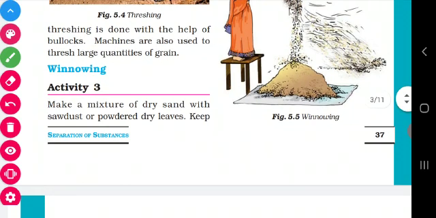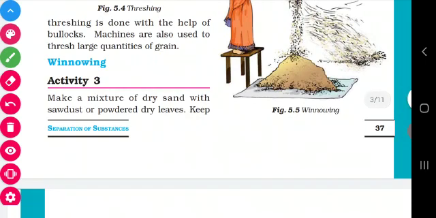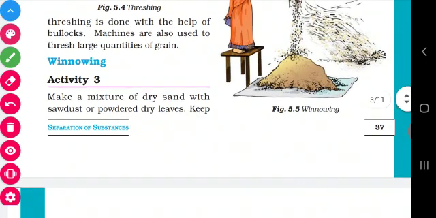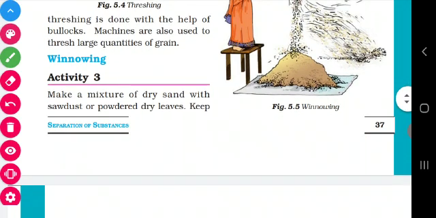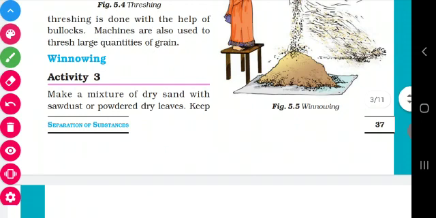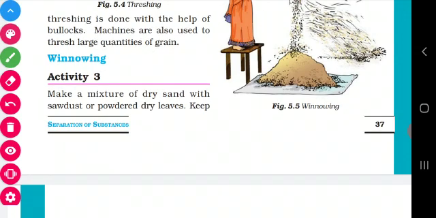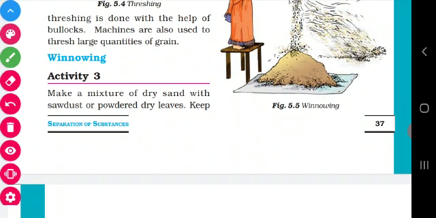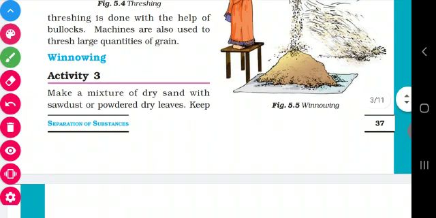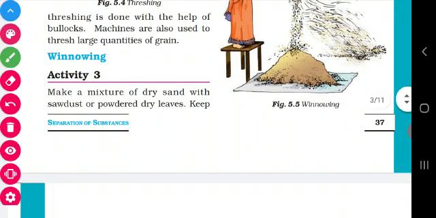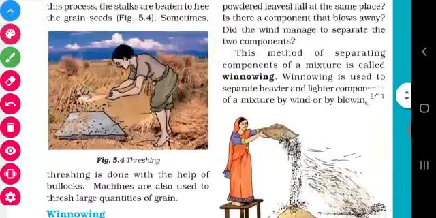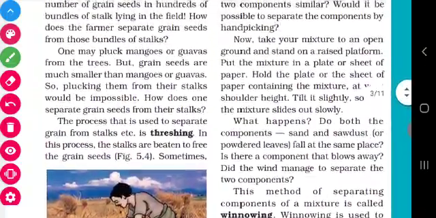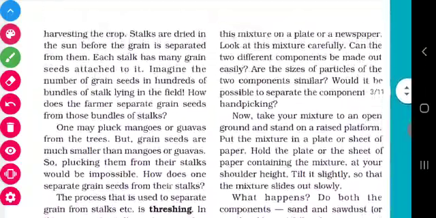The second substance is sawdust. Sawdust is nothing but powdered wood. Nicely powdered wood is called sawdust. If the sawdust is not available, we can take dried leaves, that is, powdered dry leaves. We can mix these two substances and prepare a mixture.